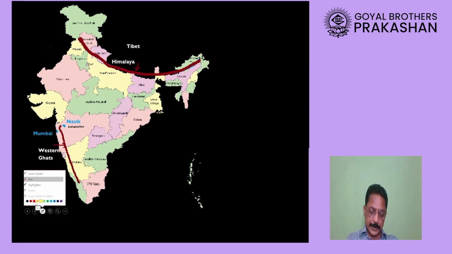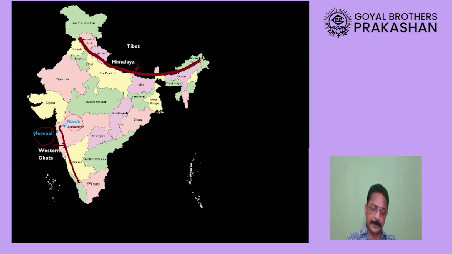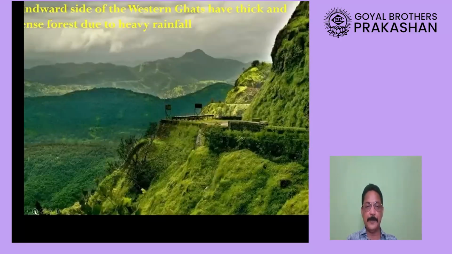which of the two places will receive more rainfall, Nasik or Mumbai? Think, which of the two places will receive more rainfall? Nasik or Mumbai? You are right. Mumbai will receive more rainfall. Why? Because Mumbai is on the western side of the Western Ghat. So the Western Ghats are going to block the winds, and therefore the western side will receive more rainfall than the eastern side. You can see here an actual picture of the Western Ghat, my dear students.